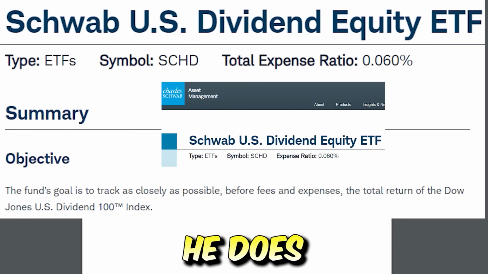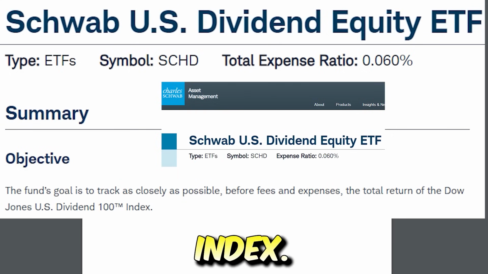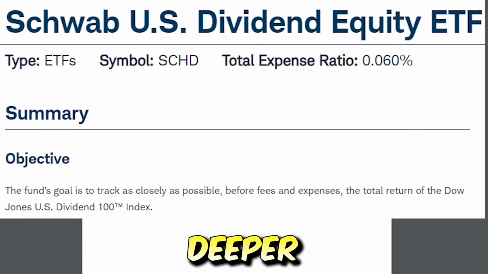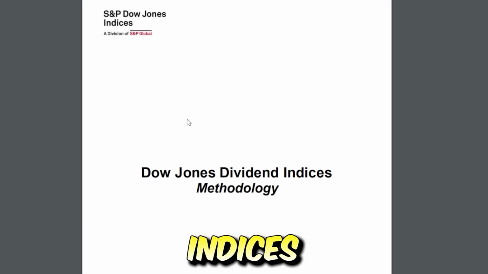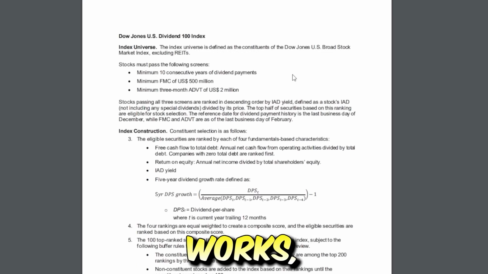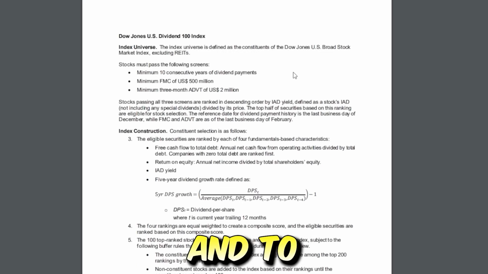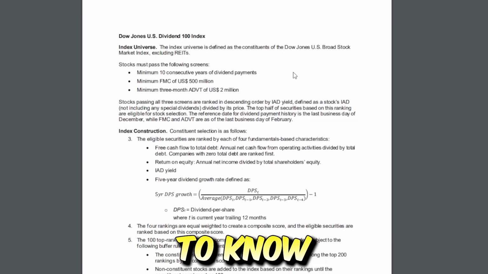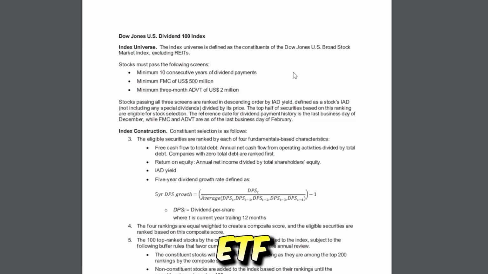Now, because SCHD does track the Dow Jones 100 Index, I think it's pretty important to look a little bit deeper into the Dow Jones Dividend Indices methodology and see exactly how this works, how stocks are added or maybe not added. And to be honest, for anyone holding on to SCHD, I think it's very important to know some of these facts if you are going to hold on to this ETF long term.